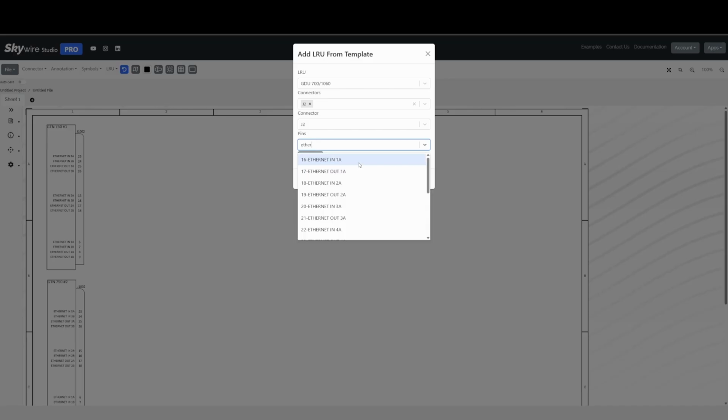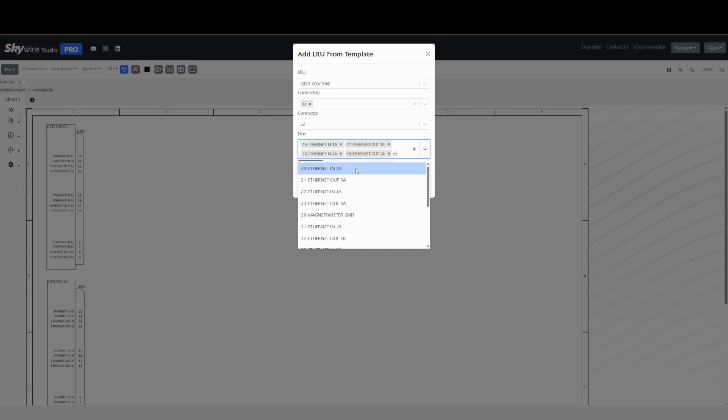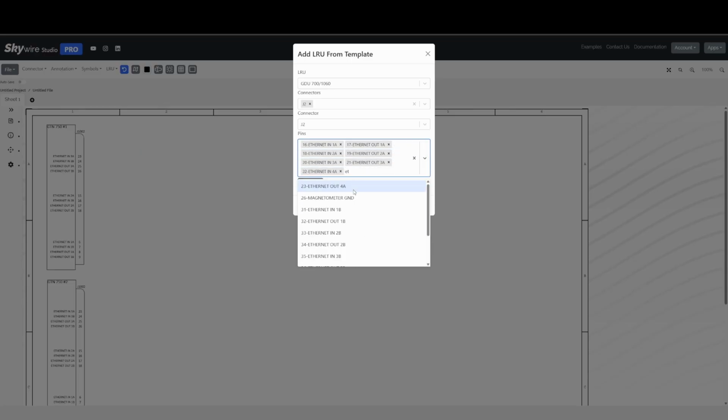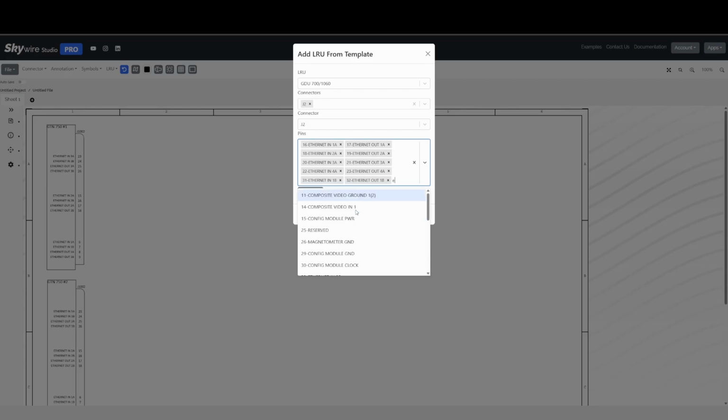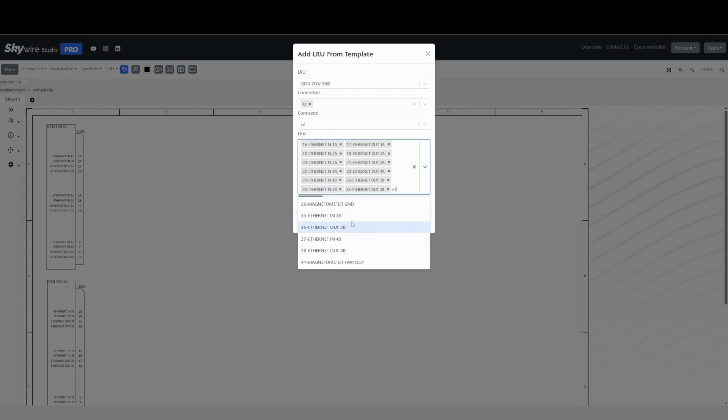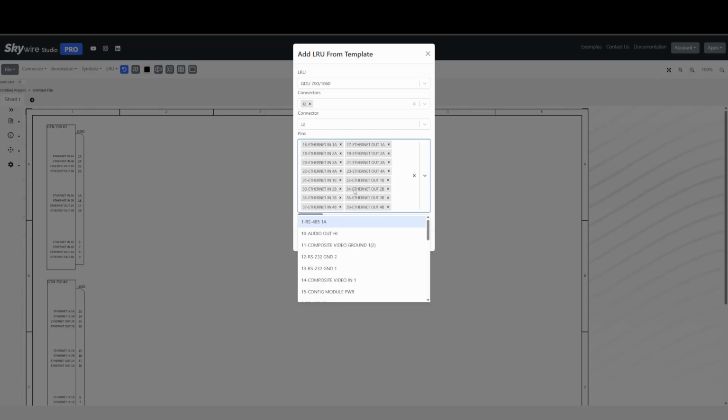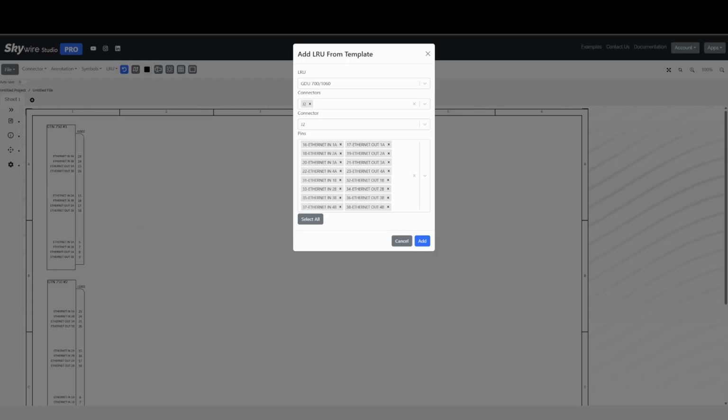So let's get started selecting those. Okay, we have all of the HSDB pins in. For now, that's all we'll add on this LRU.